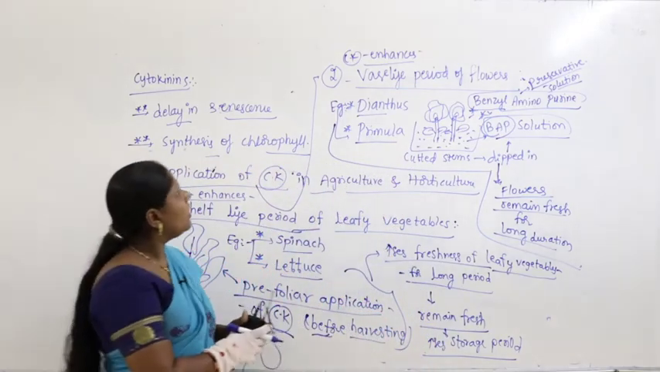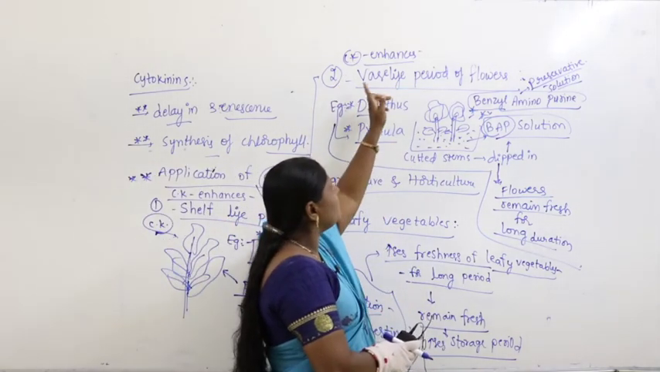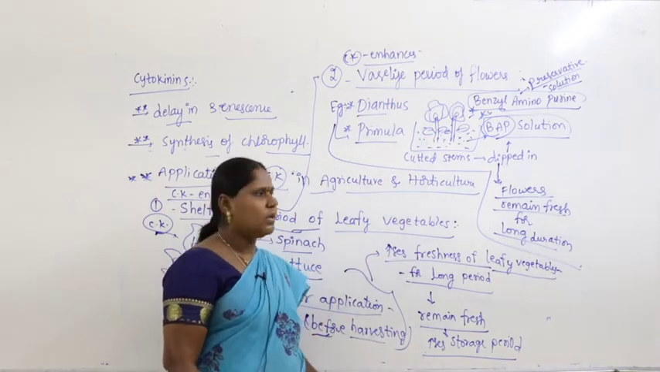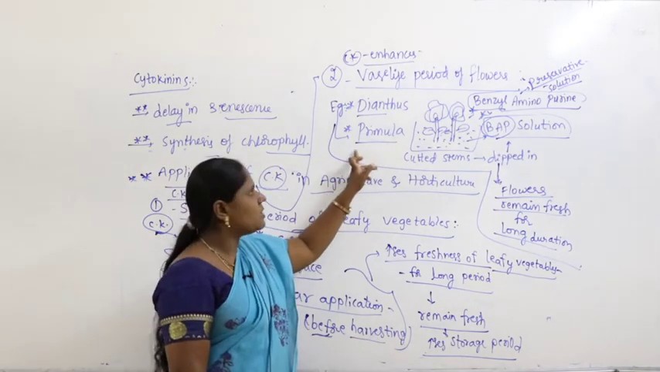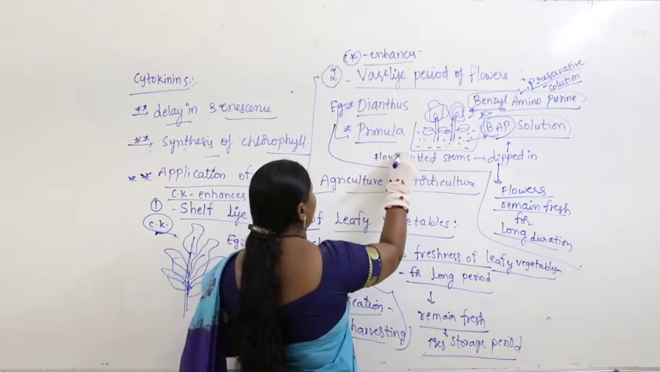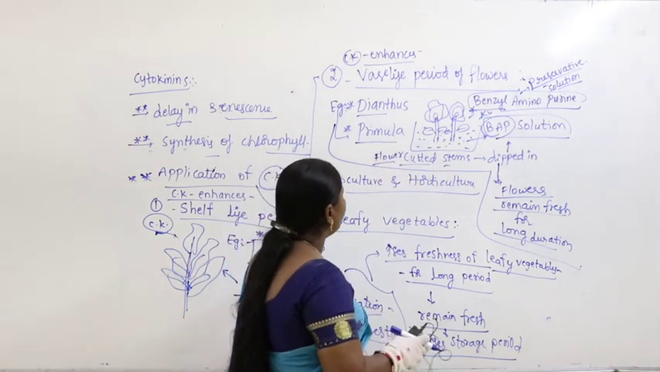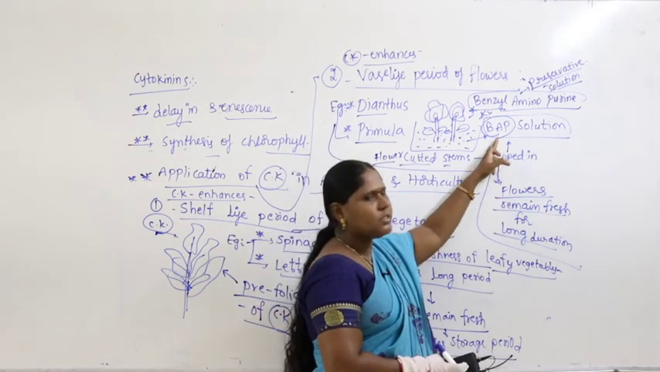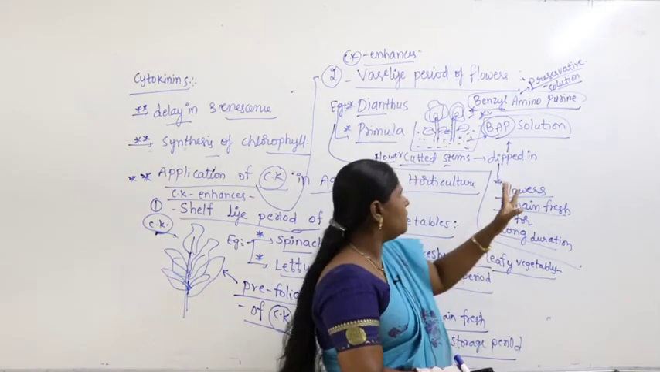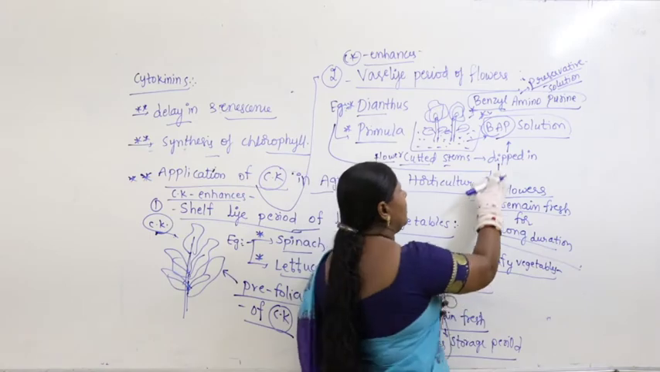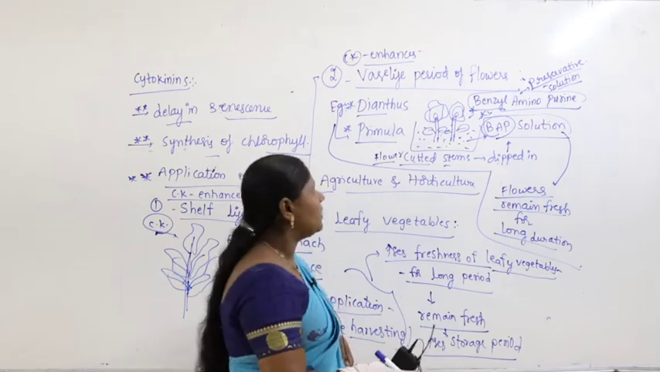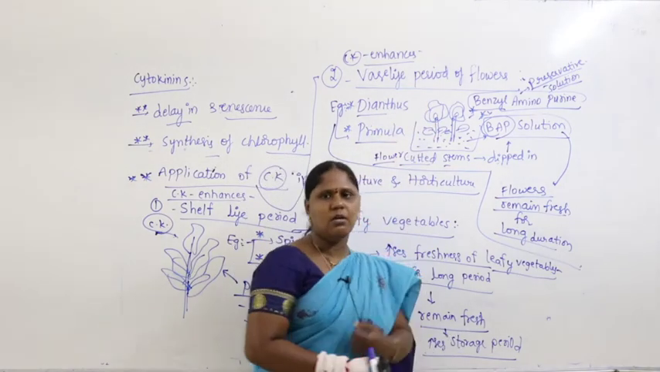That is called what? Cytokinin enhances the vase life period of flowers. It increases the freshness of flowers for a longer duration. What you need to do, for example with Dianthus and Primula: take the flower cut stems and dip them in BAP solution. What is BAP? Benzyl aminopurine. It acts as a preservative solution. When dipped in this, the flowers remain fresh for a long duration. That's called the vase life period of flowers.